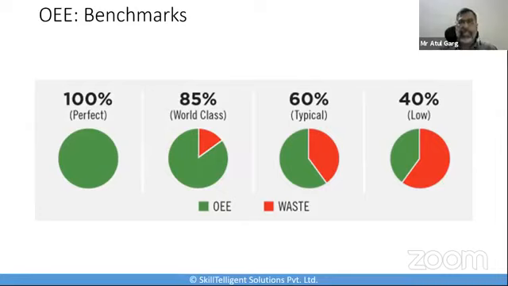Measuring OEE is a manufacturing best practice, and by measuring it and the underlying losses, you gain a lot of important insights on how to systematically improve your manufacturing processes. OEE is the single best metric for identifying the losses, benchmarking progress, and improving the productivity of manufacturing equipment. In another way, you can also say that when you improve the productivity, you are also eliminating the waste. That is what OEE is all about.